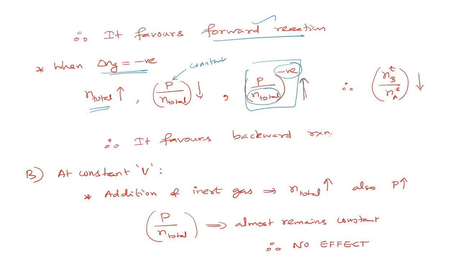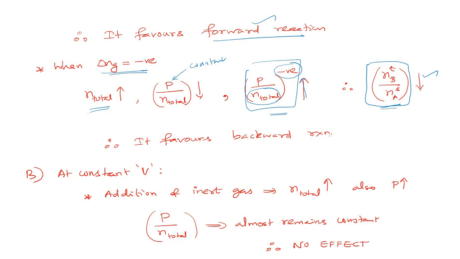If this increases, then Kp should be constant. Equilibrium constant should remain constant. Therefore, in order to balance this increase, this term has to decrease. This term decreases means the denominator should increase and the numerator should decrease. In the denominator we have reactant, so reactant amount should increase.